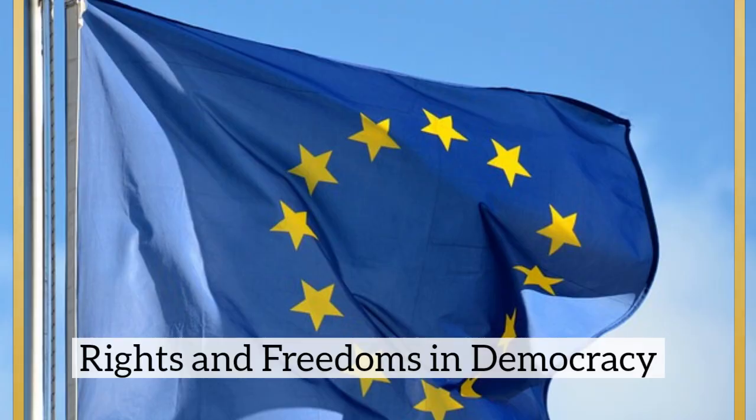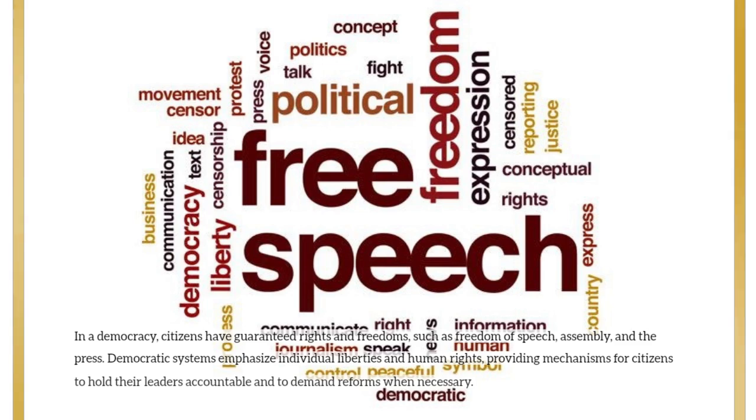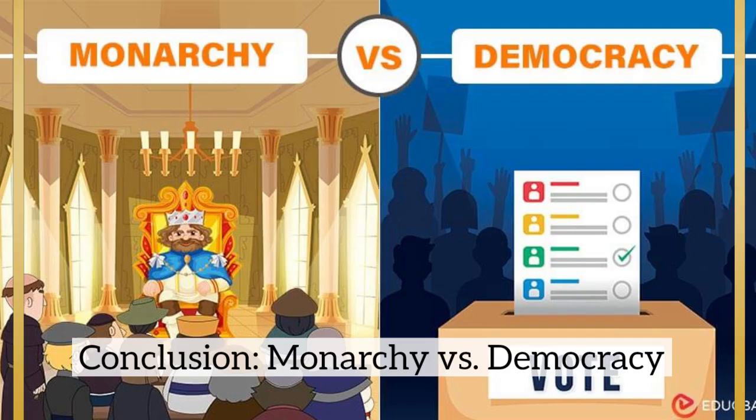Rights and freedoms in democracy. In a democracy, citizens have guaranteed rights and freedoms, such as freedom of speech, assembly, and the press. Democratic systems emphasize individual liberties and human rights, providing mechanisms for citizens to hold their leaders accountable and to demand reforms when necessary. Conclusion. Monarchy versus democracy.